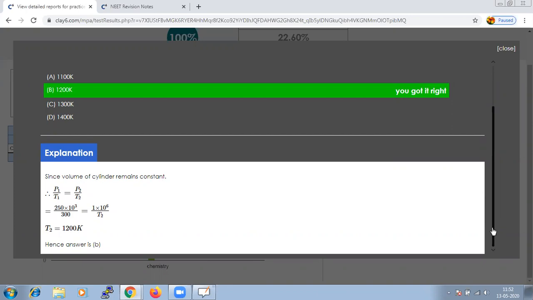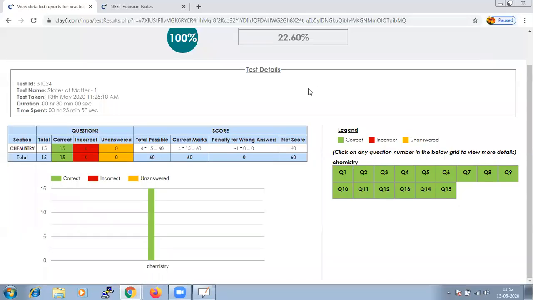So that's all I have from the chapter States of Matter, and I repeat, it holds 2% of the weightage in the test paper.